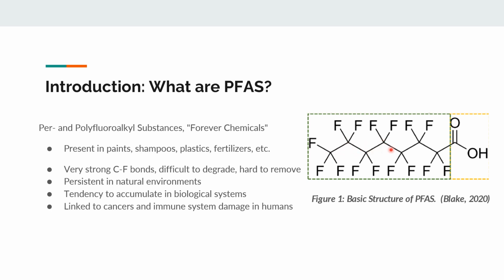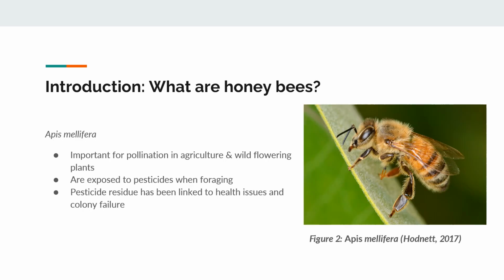And so PFAS are very persistent and they're hard to remove from ecosystems. They have a tendency to accumulate and stay within biospheres. And that's not good because they've been linked to cancers and immune system damage in people.